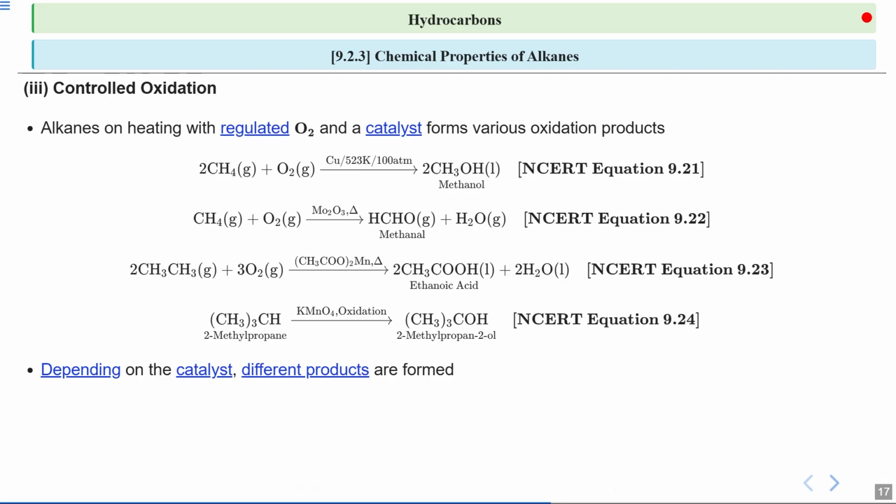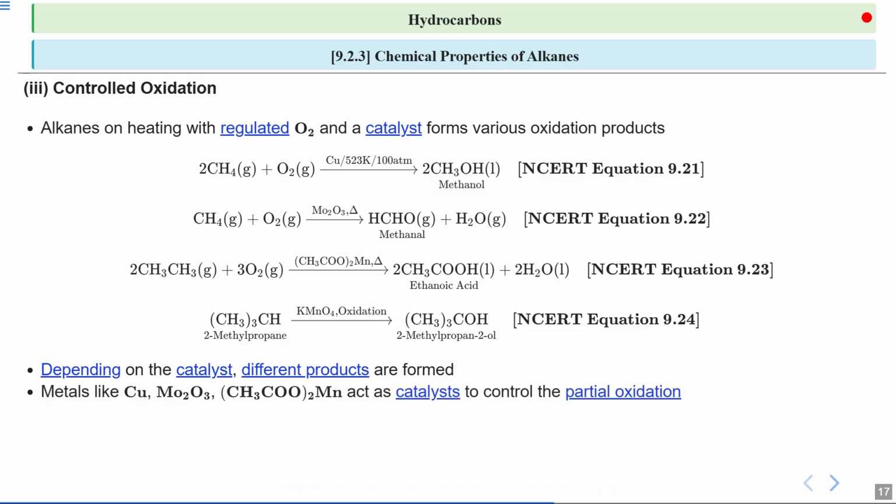Got it? Now you can see that in all of these four reactions, we have used four different catalysts, and it results in four different types of products. Like we have alcohol, we have aldehyde, we have acid as well. Now metals such as copper, molybdenum trioxide and manganese acetate are used as catalysts to control the partial oxidation of alkanes. So this catalyst helps us in directing the reaction towards specific products by influencing the reaction pathway.